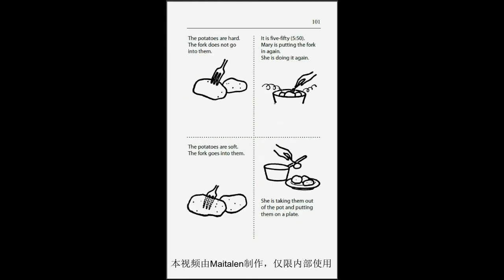Page 101. The potatoes are hard. The fork does not go into them. It is 5:50. Mary is putting the fork in again. She is doing it again. The potatoes are soft. The fork goes into them. She is taking them out of the pot and putting them on a plate.